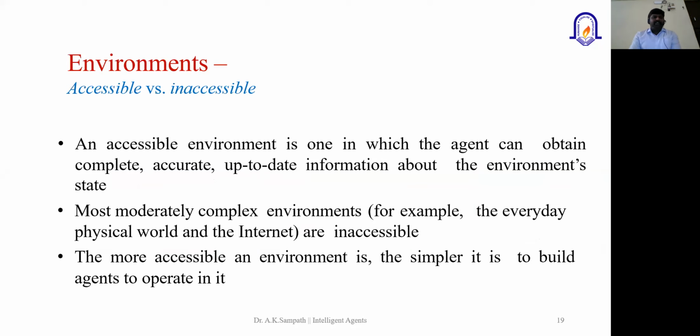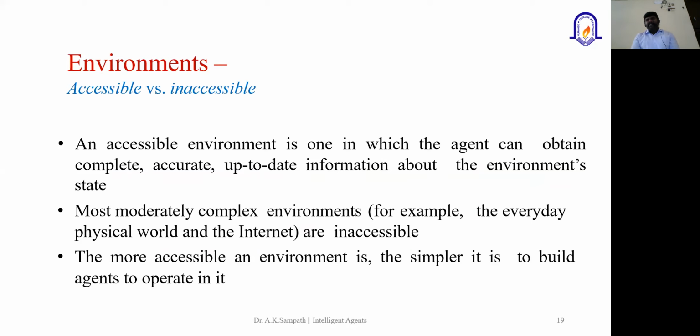When you talk about the different types of environments, the first thing is accessible and inaccessible. When you talk about the accessible environment, the agent can obtain complete and accurate, up-to-date information. Here I could say the robot, the mathematical model, or the machine learning model may interact with the environment where it can get updates.